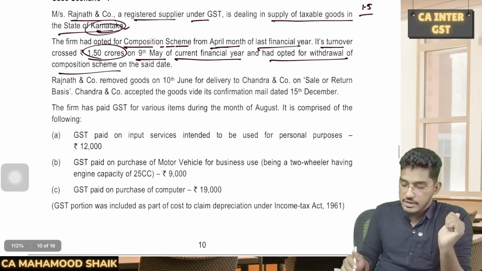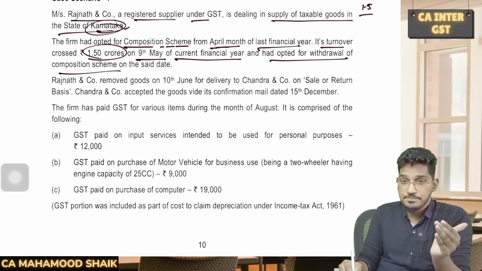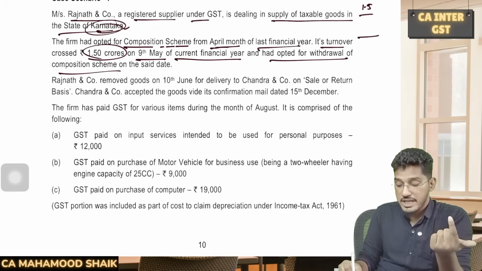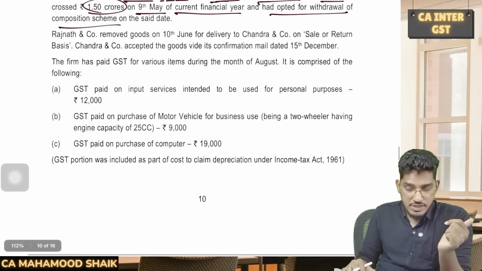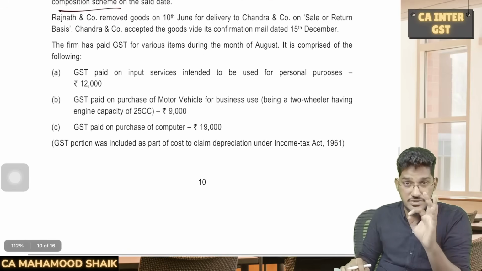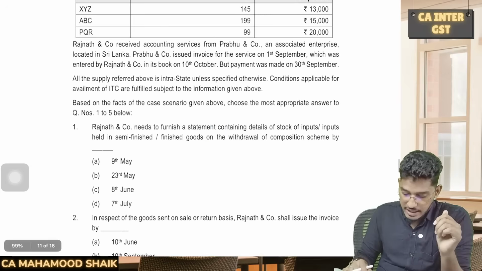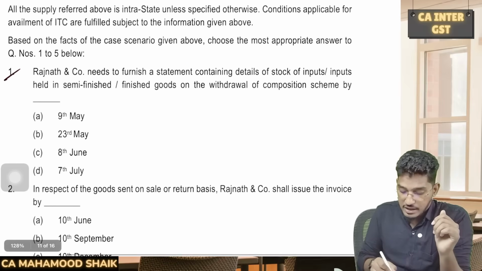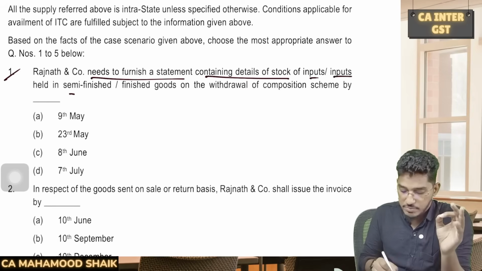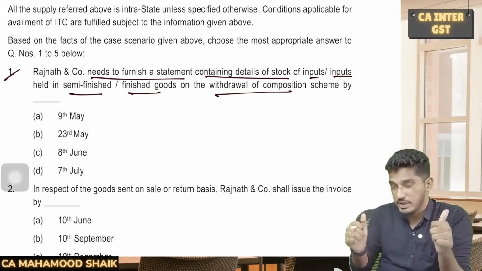If you are opting out of the composition scheme, we will file one input tax credit related statement, covering the inputs held in your stock and semi-finished goods, etc. Within what time do we have to submit it? Within 30 days from the date of withdrawal of the composition scheme, we have to file that GST ITC-01 statement. Now we have a question regarding it. Rajnath & Co. needs to furnish a statement containing details of the stock of inputs or inputs held in semi-finished or finished goods on the withdrawal of the composition scheme by what date?